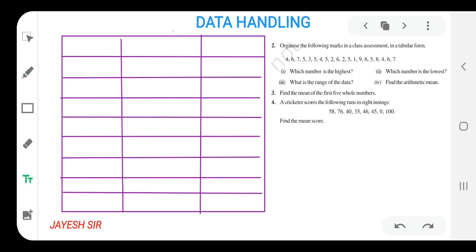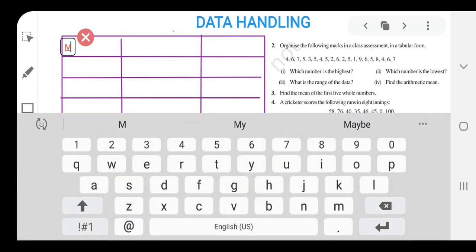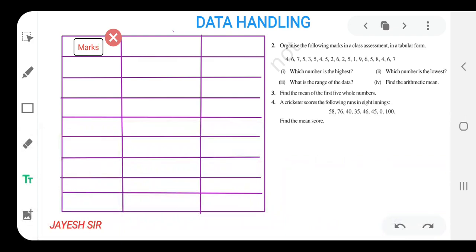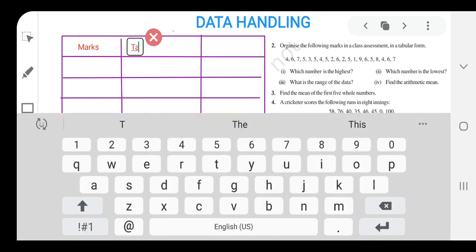In the table, we all know that first in between tally marks would be there, and in the last frequency would be there, but the first can be changed. Organize the marks, that means marks are to be given, so I can write marks over here. So I'm writing marks. Here we'll store marks. Similarly over here what we are going to score, tally marks. So I'm writing tally marks over here.